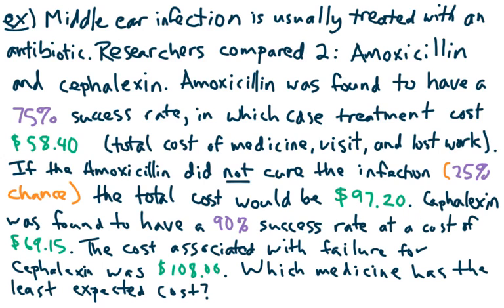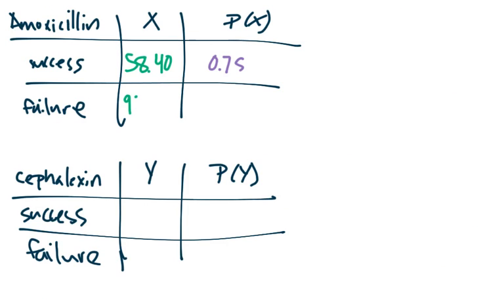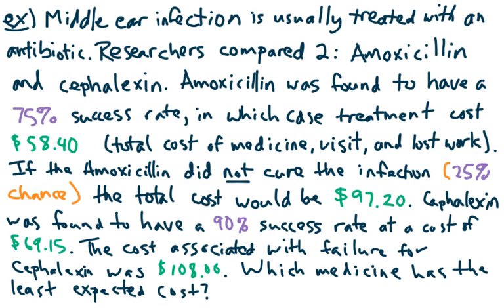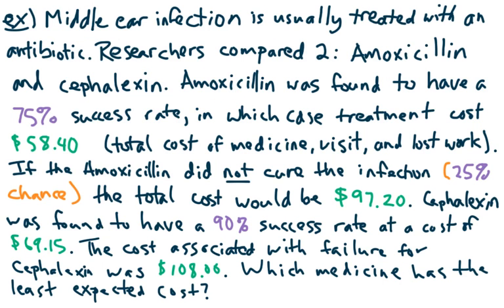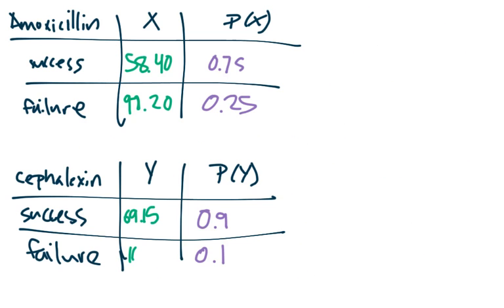Now these are both positive numbers. Or if you feel like it, both negative numbers, although there's not really any point to having them both be negative numbers. They're just numbers. They're both costs, right? As long as you know that you want smaller costs, we all win. Now the cephalexin. It had a 90% success rate, which means that there's a 10% failure rate. Success, failure, with a success cost of $69.15 and a failure cost of 108 even. 108.00.